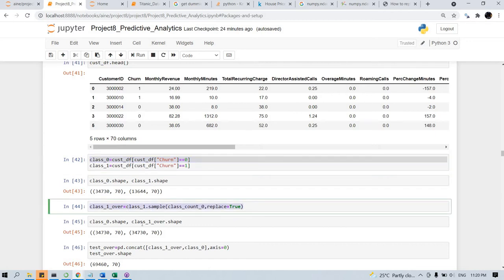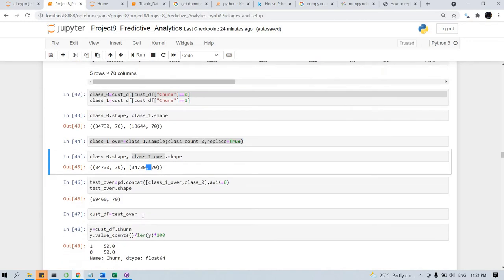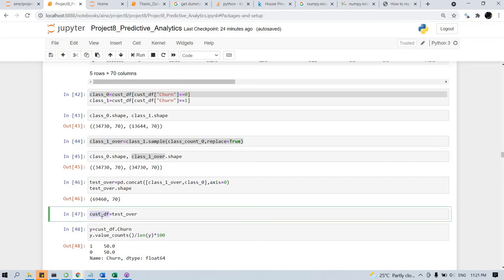Now we are doing a sampling in such a way that both have a similar number of records. After we do the oversampling, you will see that the number of records in class 0 and class 1 is the same. After the numbers of samples are the same, we merge them and create a new data set, which we put in the data frame. This is nothing but the train data frame. So now the train data frame has CHAN value 1 for 50% of the records and CHAN value 0 for the other 50%.